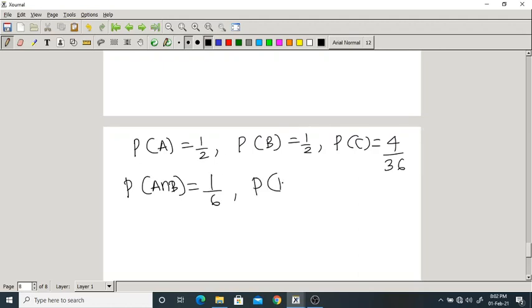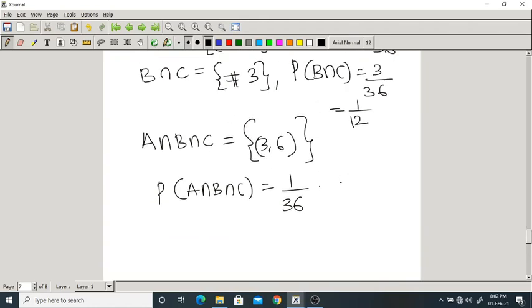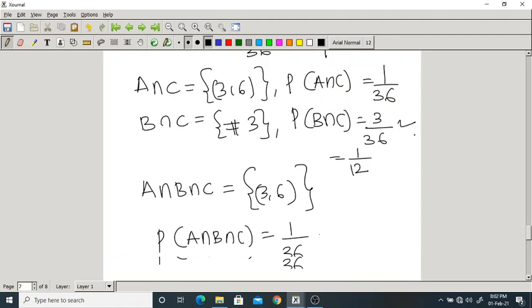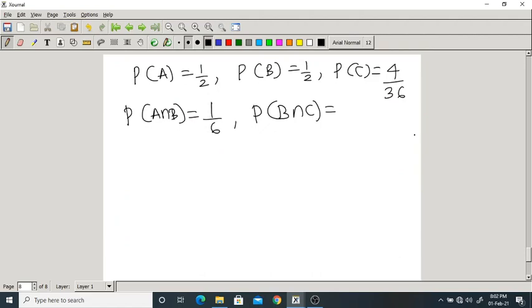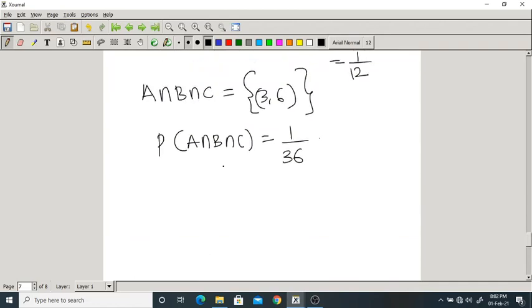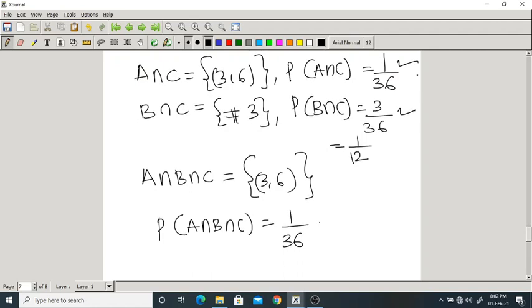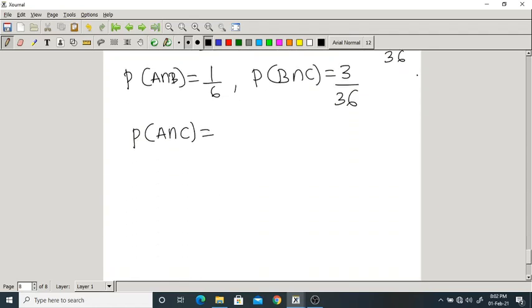Probability of B intersection C, how much? 3 by 36. Probability of A intersection C, how much? 1 by 36.